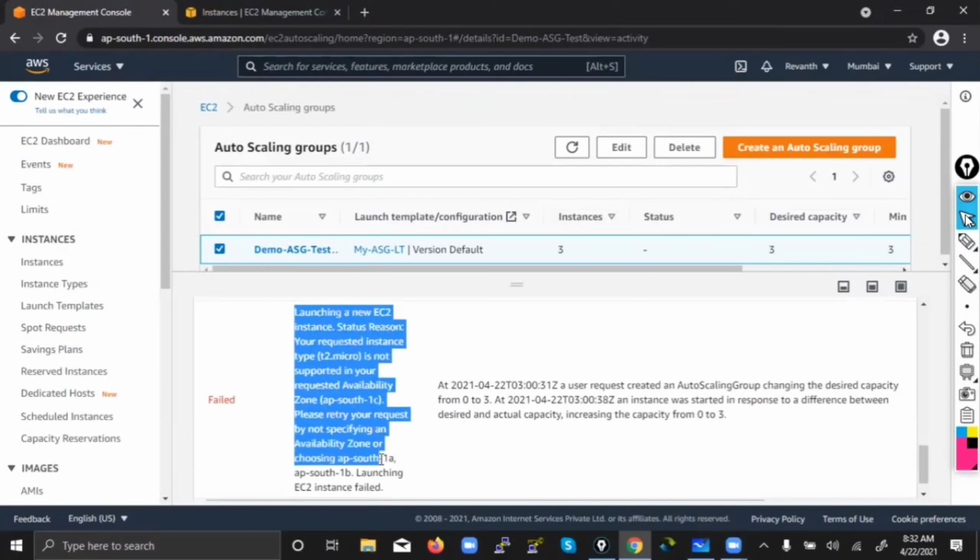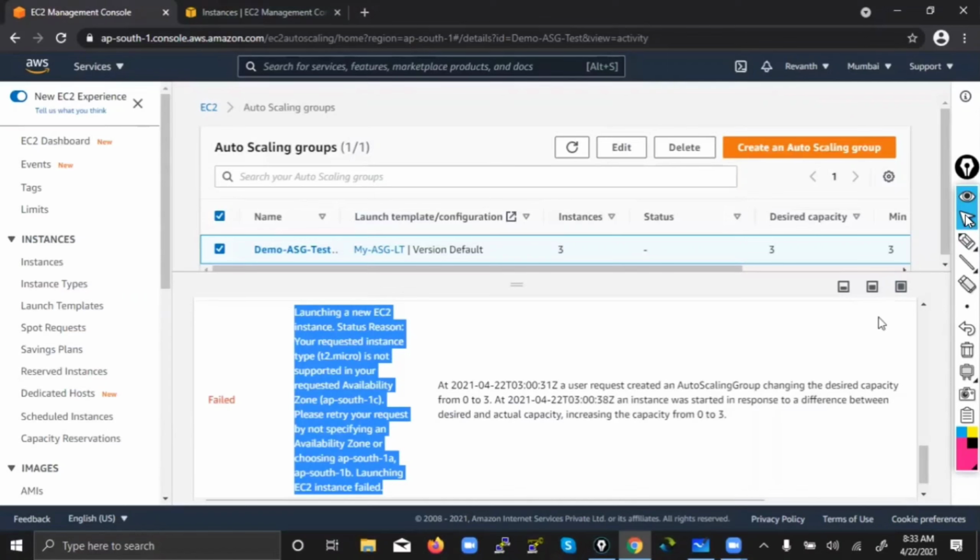That means when you created auto scaling, at the first attempt itself something has failed. What has failed? Just study that and let me know, guys, what you understand from that explanation, whatever I have highlighted, why something failed. It's a very easy thing, nothing technical. If you study, you will understand automatically. Okay. Sir, the instance type which we selected for a particular zone is not supported by that zone.